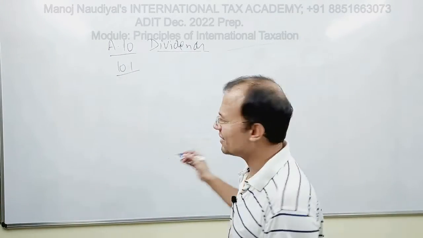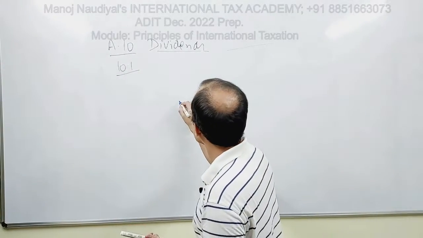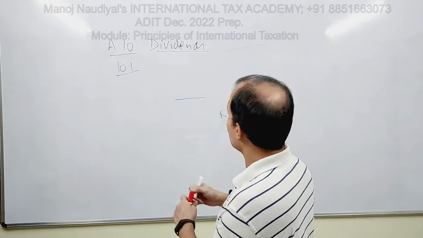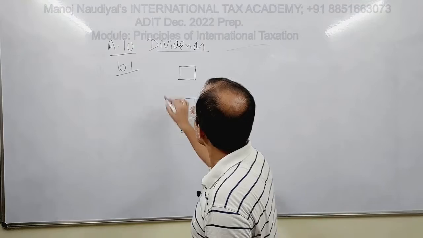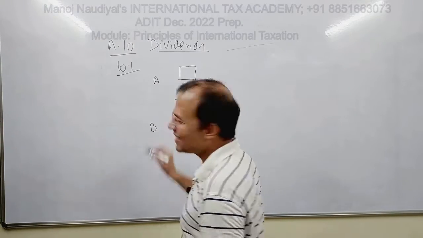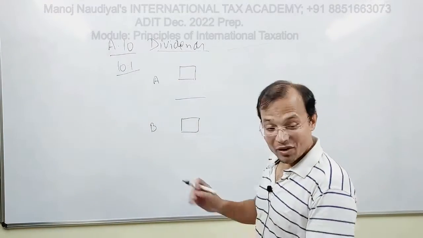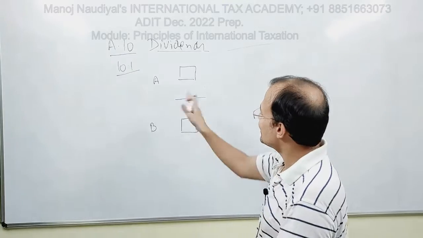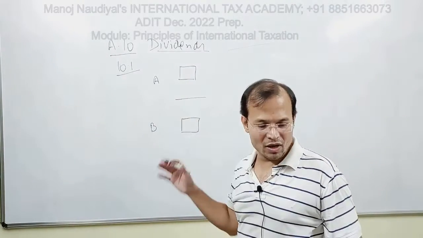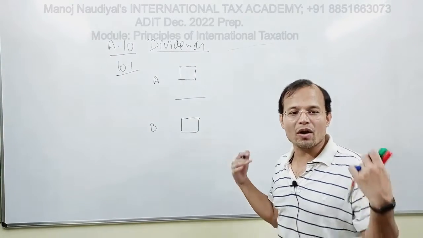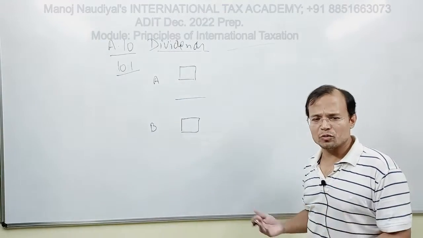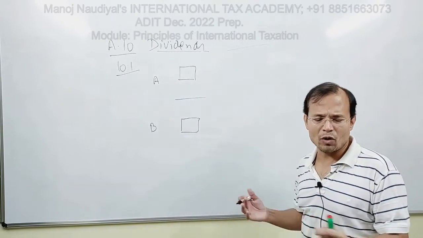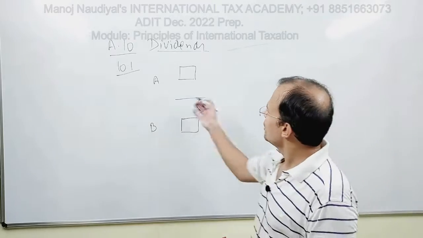Fine. So 10.1, the very first clause, and we'll have a lot of diagrams in this article. This is A and this is B, and you can go on drawing these diagrams. A and B are two treaty states, two contracting states, they have a tax treaty between them, and you can assume the tax treaty is based upon the OECD Model Tax Convention 2017.